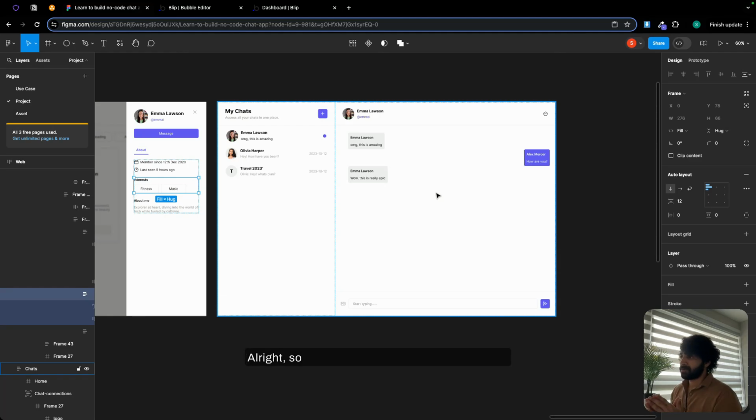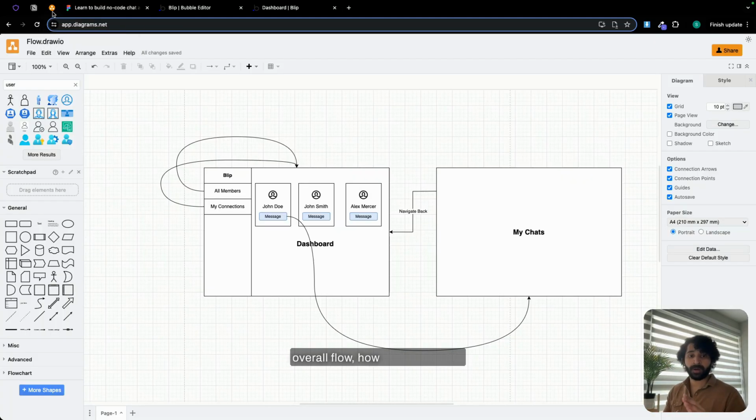All right. So in this video, I'm going to improvise on my design because I'm not happy with the design that I had, because I just had a short period of time to create this whole user interface in Figma. So we're gonna improvise on the design perspective. So I'm just gonna show you the overall flow, how it's going to be. So we have our dashboard over here, and when user clicks on my message, we are going to direct, or you can say navigate that user to a new page that is going to be my chat.